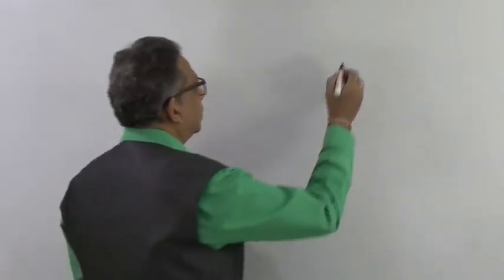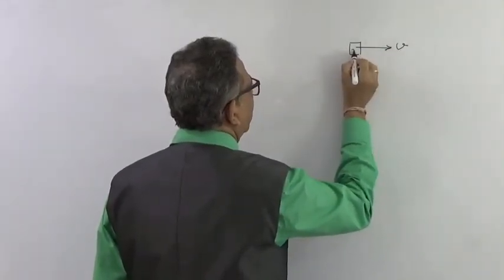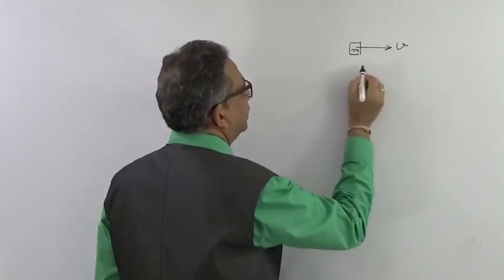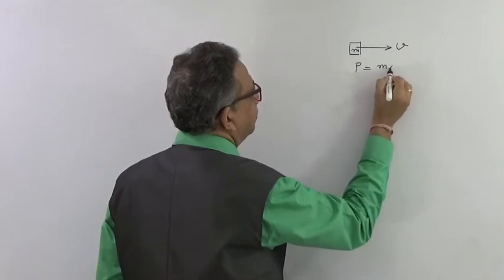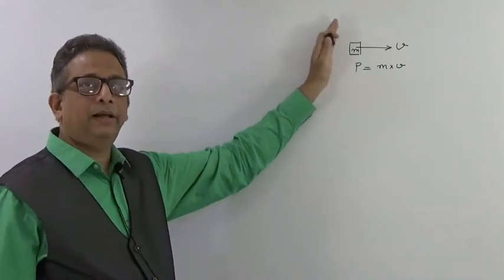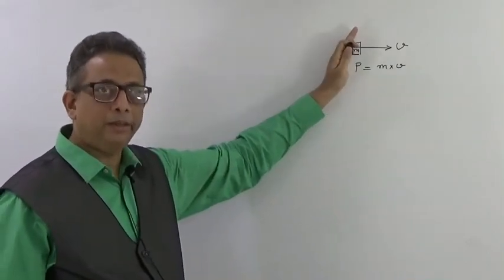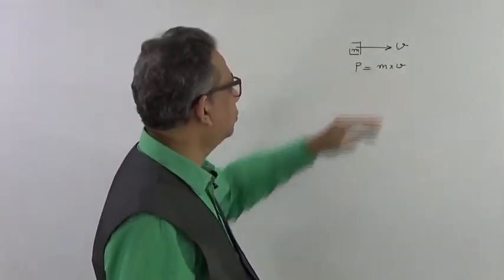It gains only momentum. When a body is moving with a linear velocity v of mass m, it has gained a momentum, and that momentum is given as p equal to m into v. You remember this first part that we had done about momentum. Momentum is a product of mass into velocity. Force is a product of mass into acceleration. Now here we are discussing momentum.